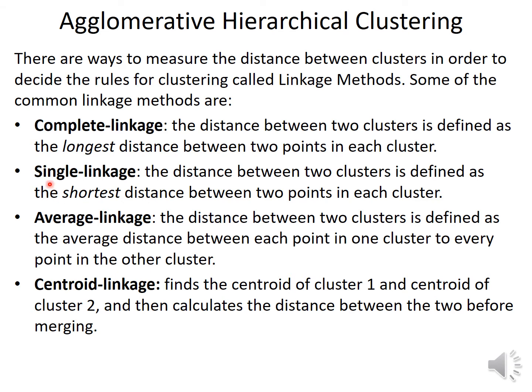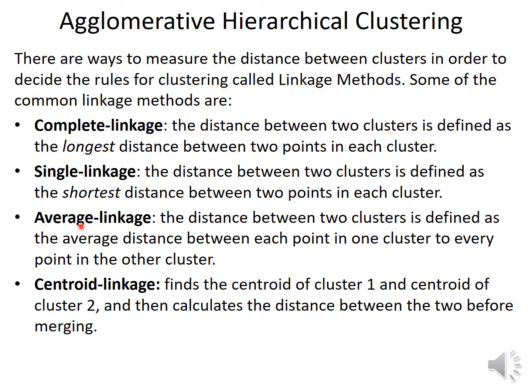In the same way, in single linkage, the distance between 2 clusters is defined as the shortest distance between 2 points in each cluster. It takes the minimum from each cluster, and then it will calculate the distance between 2 clusters, and those clusters which are near to each other are merged first.